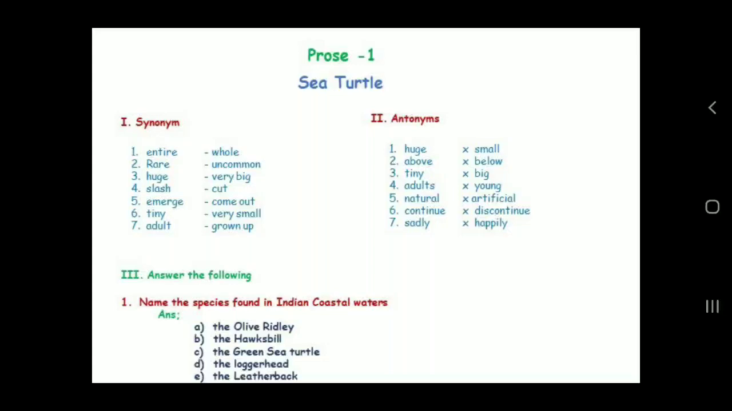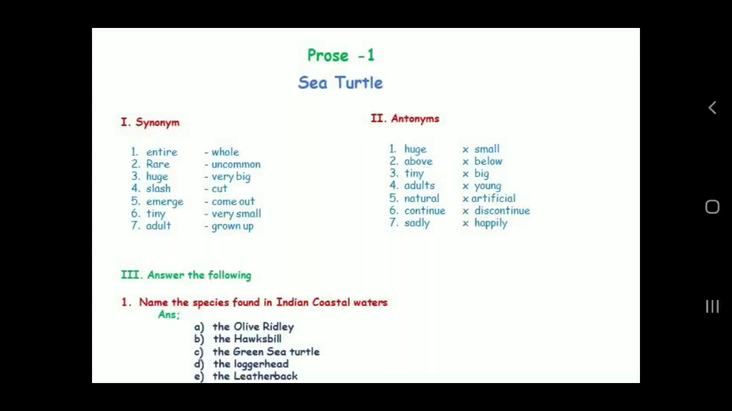So now let me read the antonyms. Do you know what is meant by antonyms? Antonym means the opposite of the words. Okay. First, huge. Its opposite is small. Above, below. Tiny, big. Adults, young. Natural, artificial. Continue, discontinue. Sadly, happily. Okay, so these are the opposites for the words.